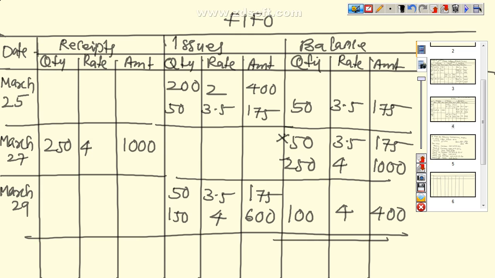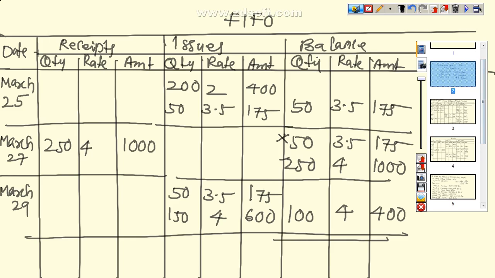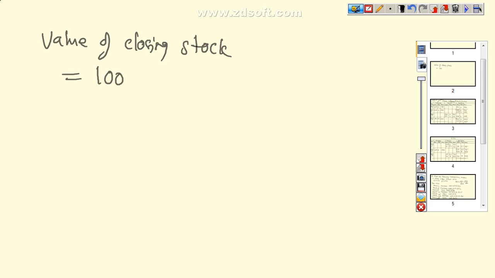Now after this table we have to write the answer, that is value of closing stock, that is equal to 100 units at the rate of rupees 4, that is equal to rupees 400.